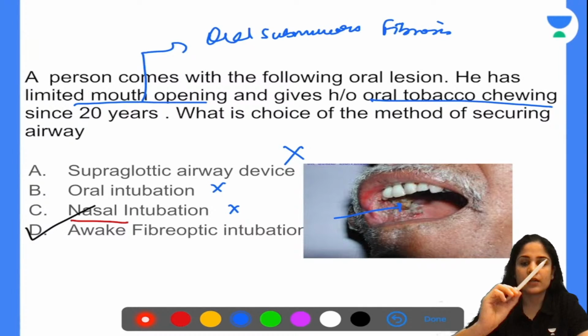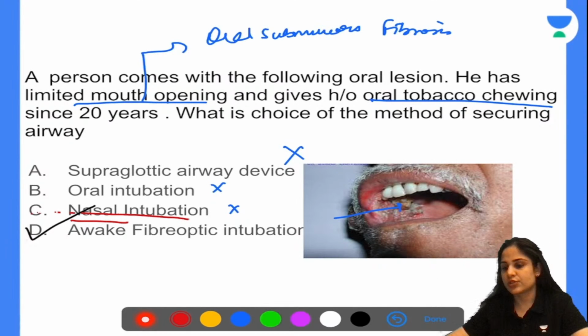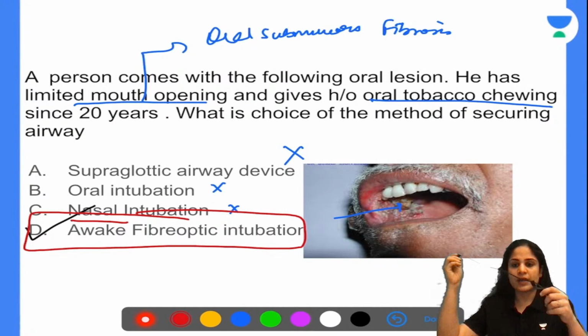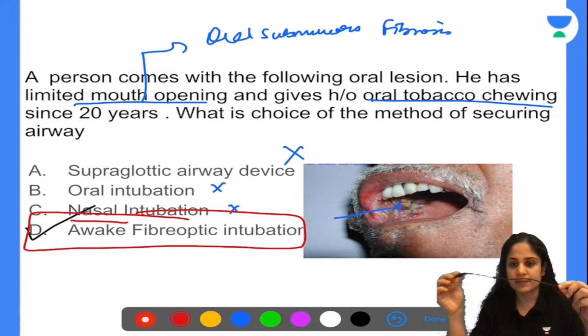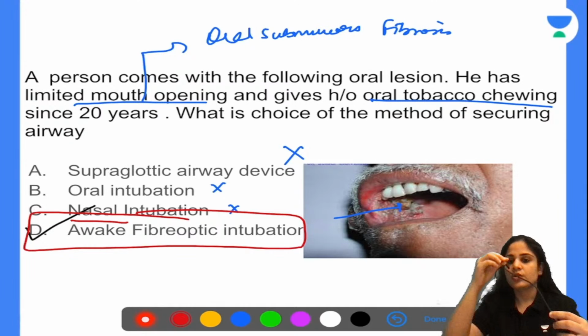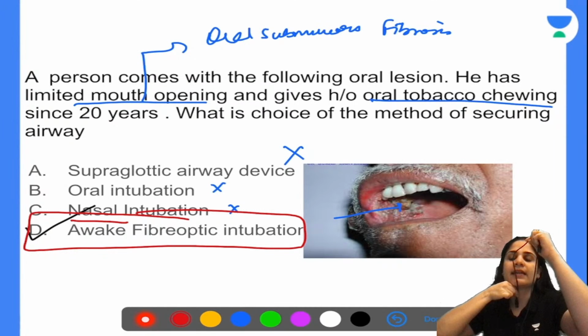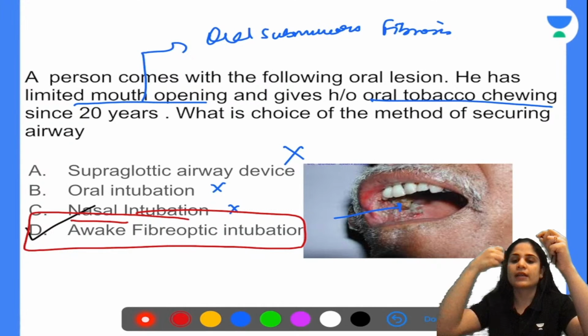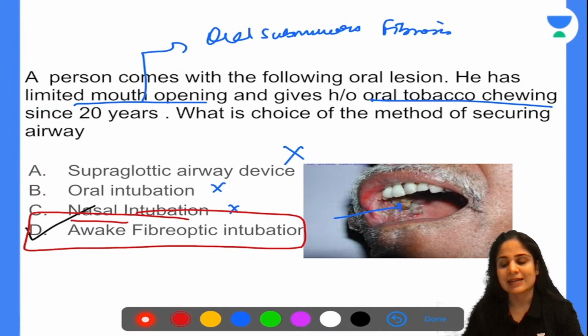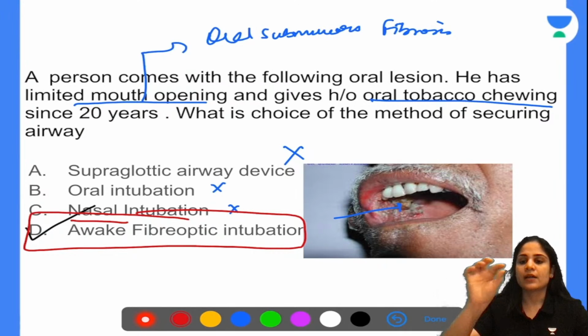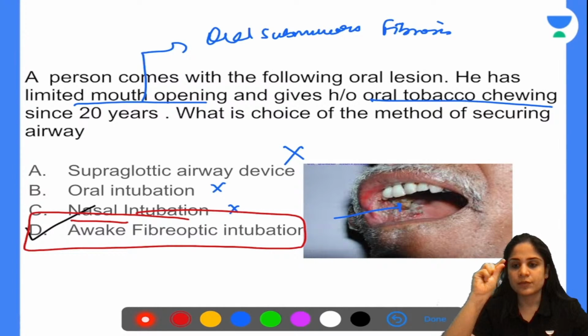You take a very thin scope, and I'll show you. It is something like this wire. Okay, can you see this wire? Just imagine this is the fiber optic scope with the camera at its end. You pass it through your nose and it goes down, down, down like this through the vocal cords, through the trachea. Once it is inside the trachea through the vocal cords, what is the next thing that you do? You pass the endotracheal tube on top of it. So this acts like a railroading mechanism which will help you pass an intubating tube into the trachea. So this is your awake fiber optic intubation.